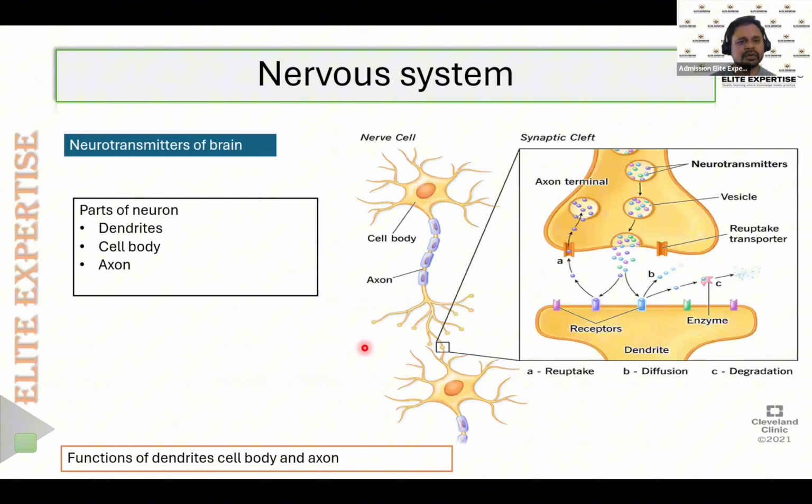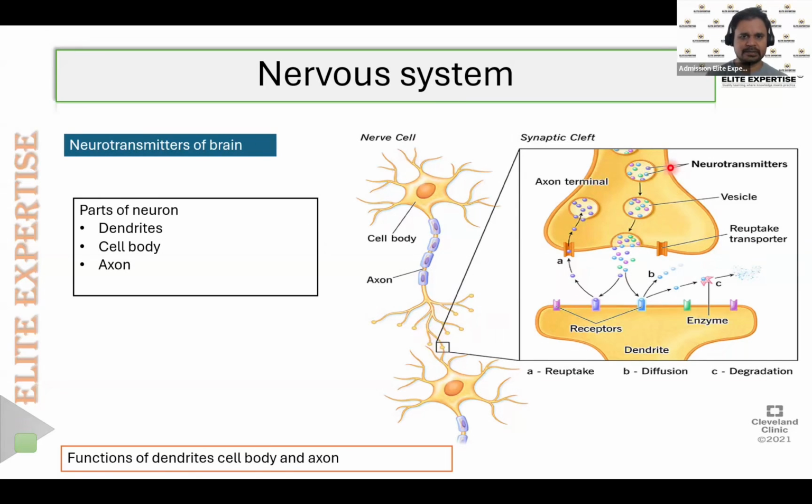Okay, so the neurotransmitters of our brain, as I mentioned, are excitatory and inhibitory neurotransmitters. These neurotransmitters are mainly released from the nerve terminals. Now let's have a look at the nerve terminals and the synapse and how it works. As I have already explained, the structure of the nerve cell mainly contains the cell body, dendrites, and the axon and axon terminals.